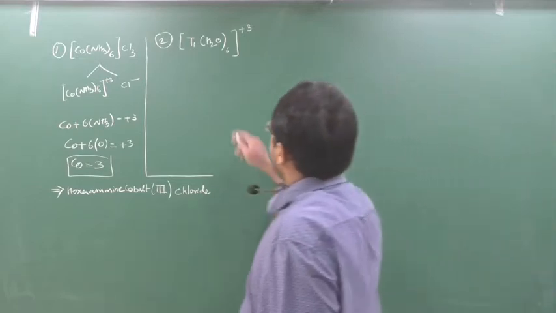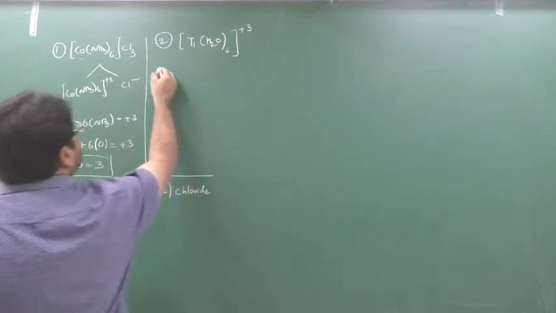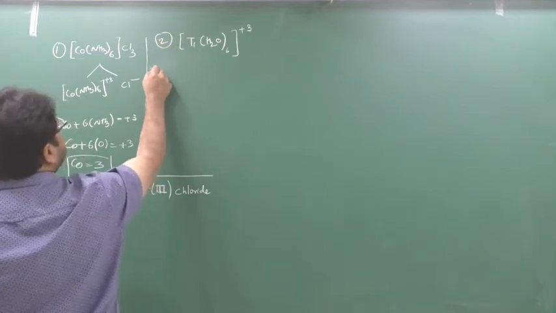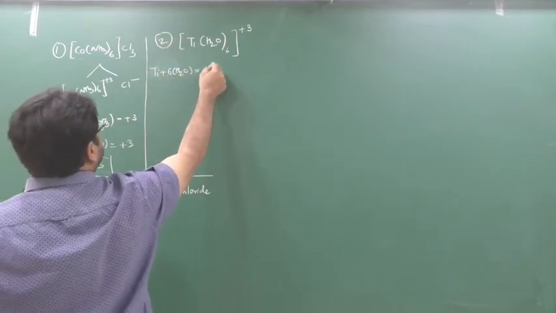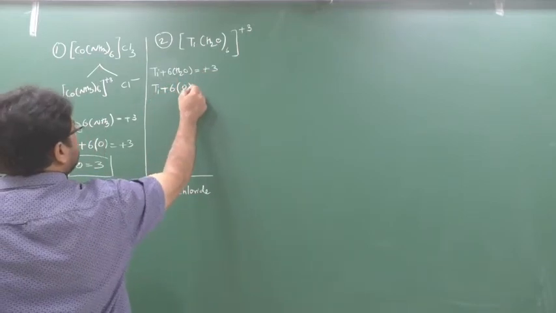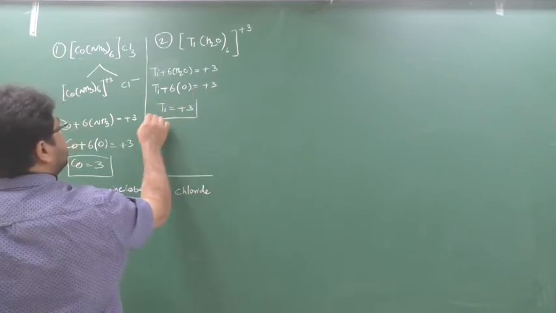So now see, this is water, no? So this will be what? Aqua. So what is the name? Hexa. First we calculate the oxidation number. So Ti plus 6 into H2O equals plus 3. Now water is a neutral ligand, so 0, and Ti will be equal to plus 3. Now what is the name here?